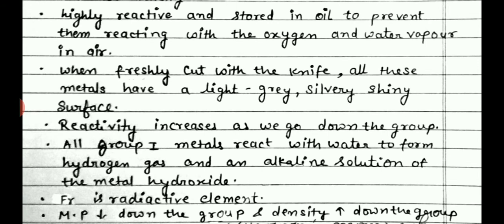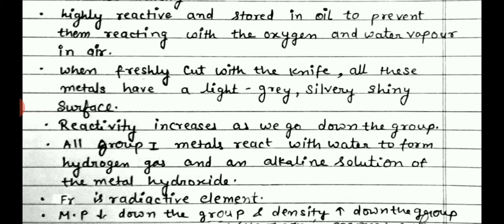We know that the reactivity increases down the group for alkali metals. All group 1 metals react with water to form hydrogen gas and alkaline solution. When the alkali metals react with water, or they are dropped into water, they catch fire and the reaction occurs and they form a base. And the base is called alkali, so the solution becomes alkaline.